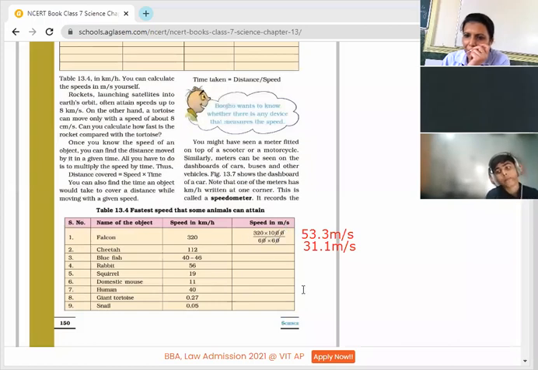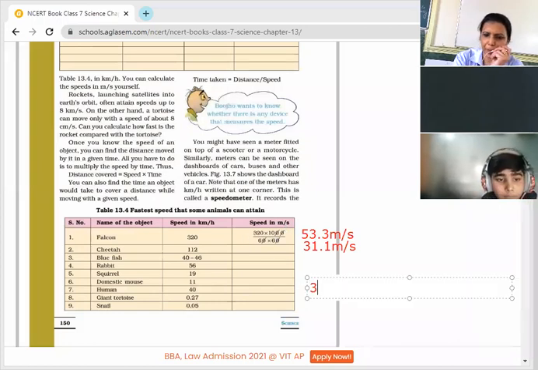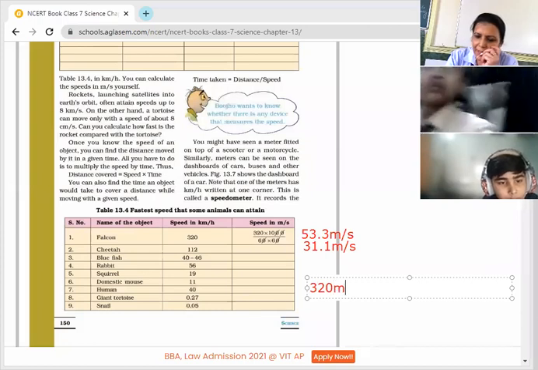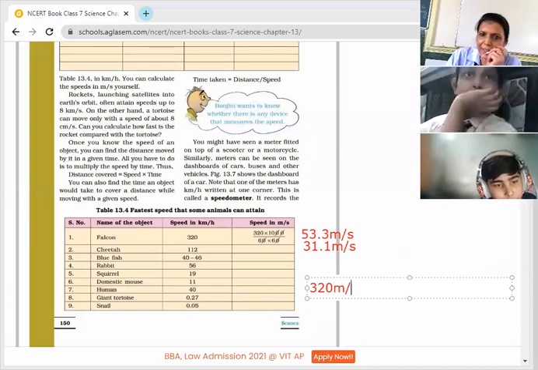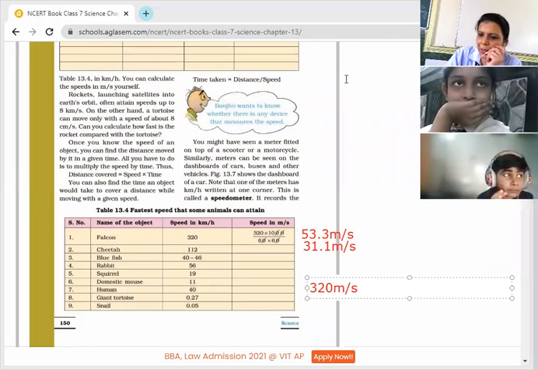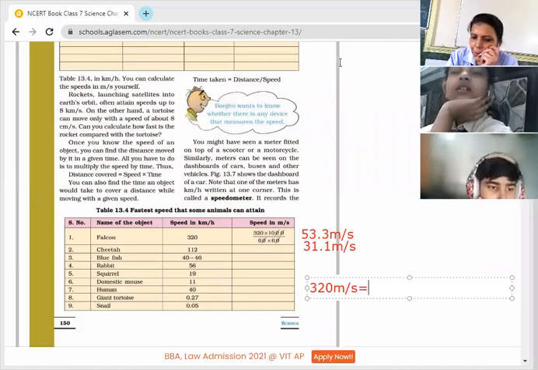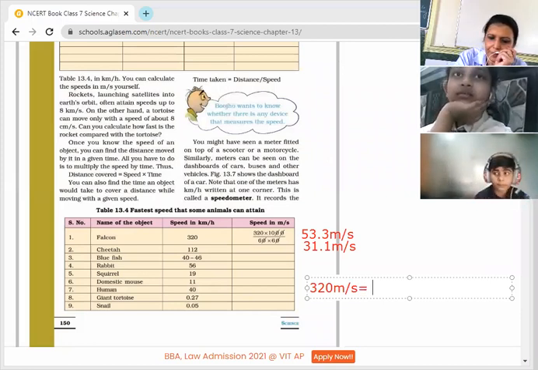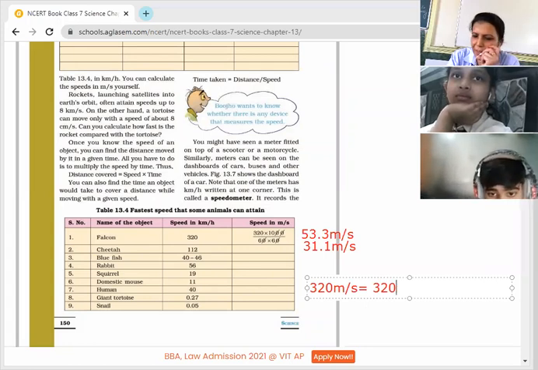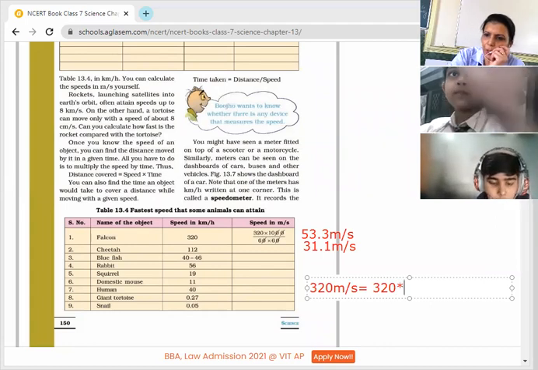Suppose I have 320 meter per second, and I need to change it into kilometer per hour. How will I do it? Tell me. 320. What should I do?